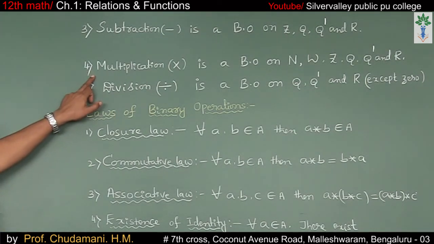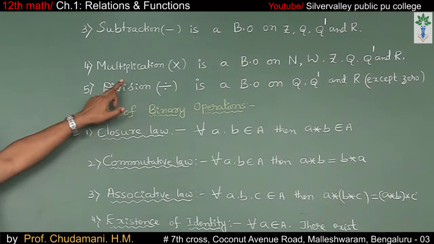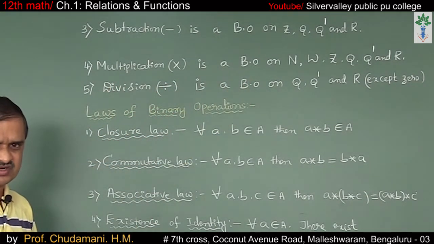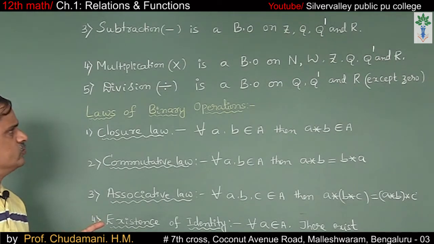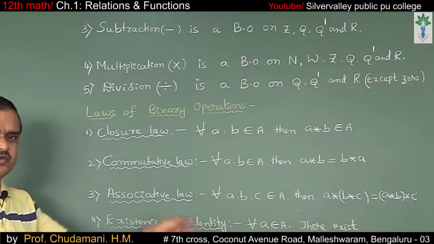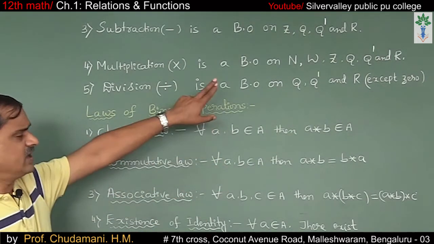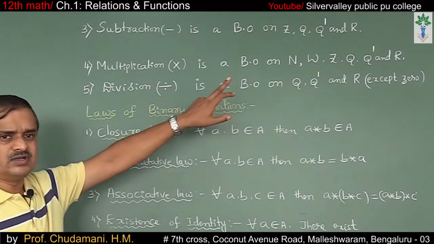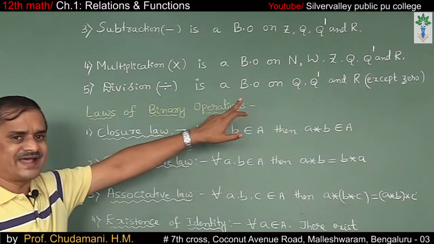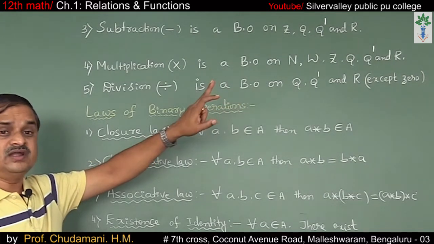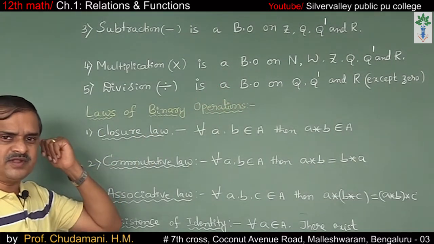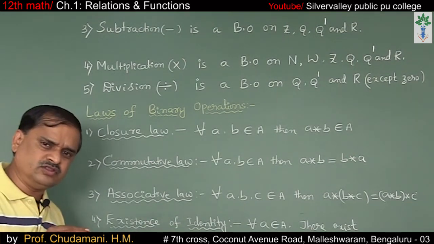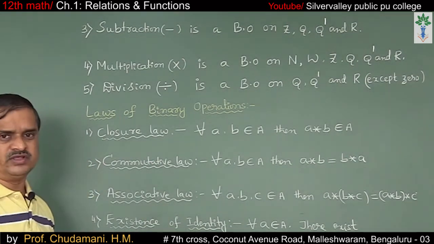The fourth one: multiplication is a binary operation on the set of natural numbers, because if you multiply any two natural numbers, you get a new natural number, again in the set. So also on the set of whole numbers, integers, rationals, irrationals and real numbers. You multiply any two real numbers, you get one more number which is a real number only.